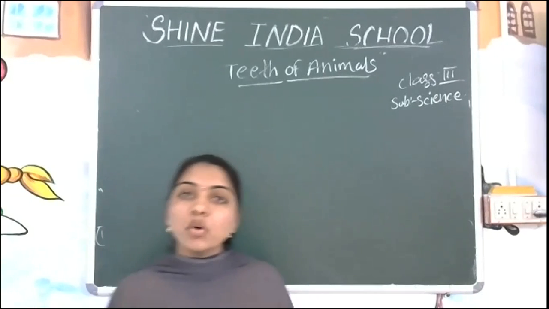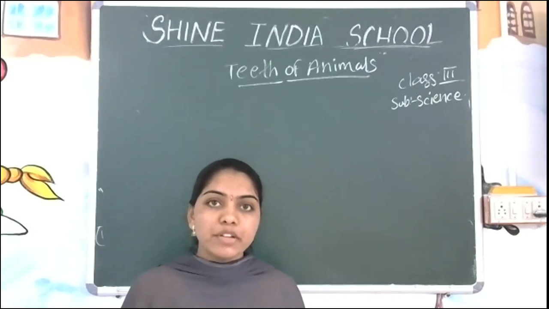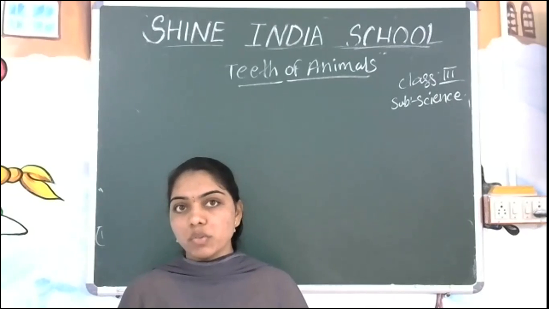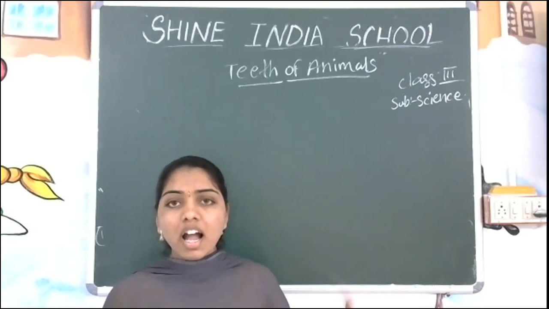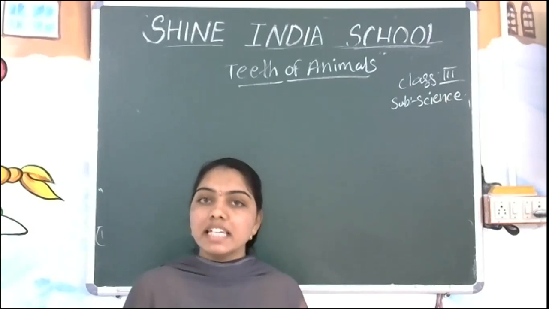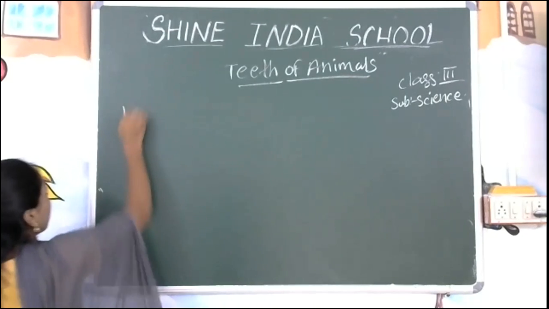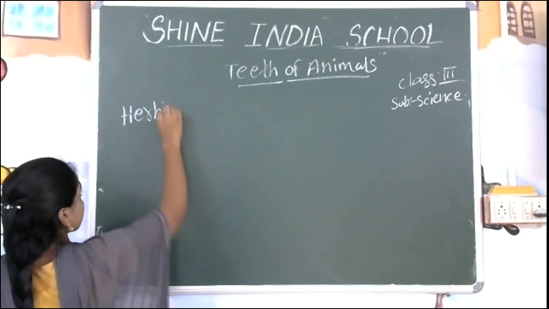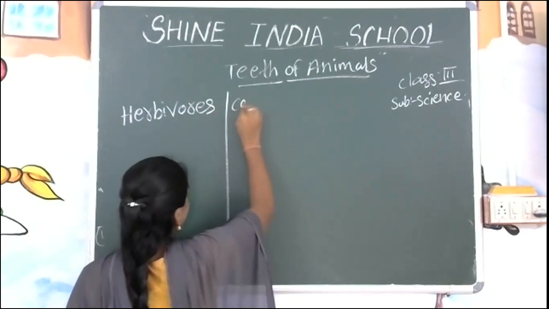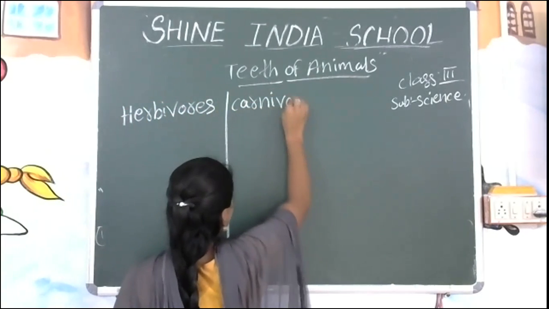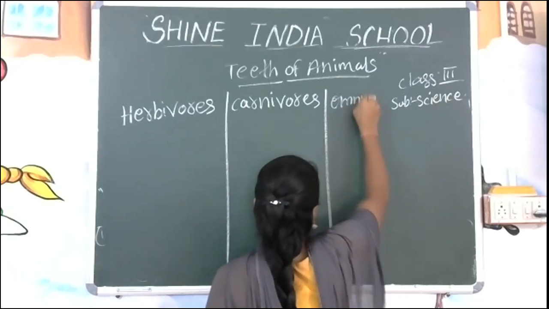We have learned about different types of animals: herbivores, carnivores and omnivores. In the same way, we are going to learn what type of teeth are present for different animals like herbivores, and next carnivores, and next omnivores.